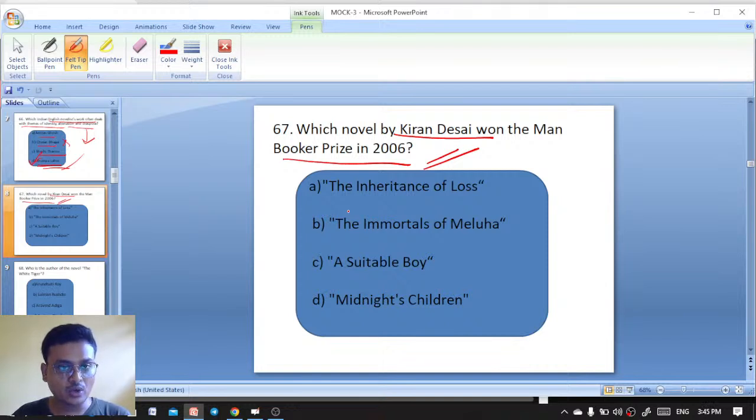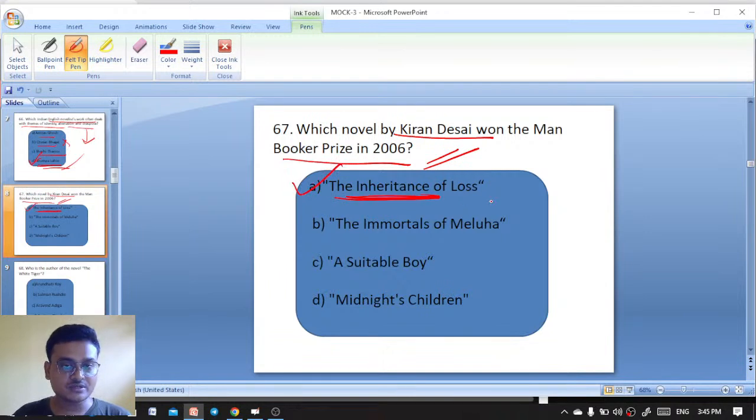The options are The Inheritance of Loss, The Immortals of Meluha, A Suitable Boy, Midnight's Children. Kiran Desai's. Okay, excellent. That is The Inheritance of Loss.